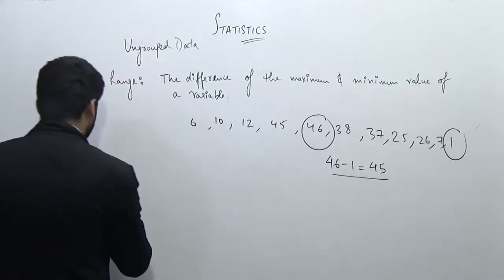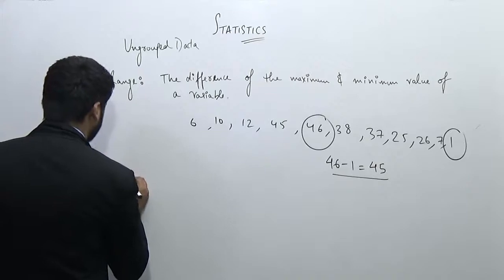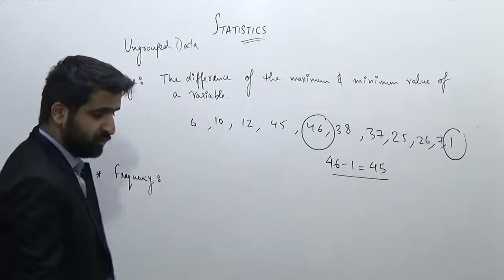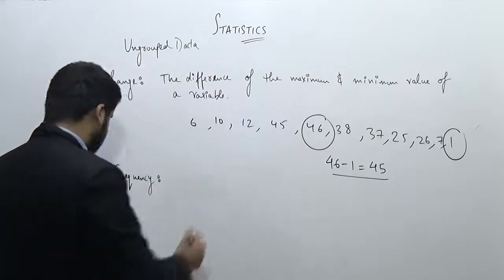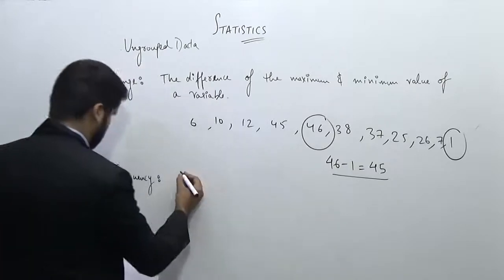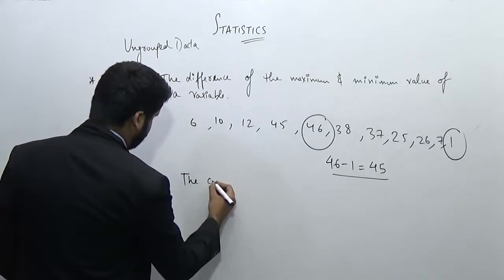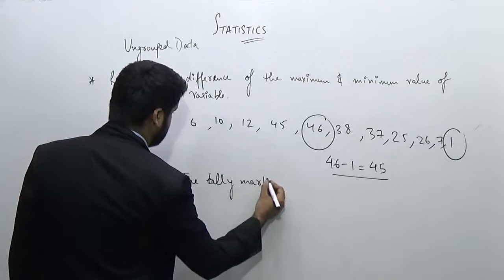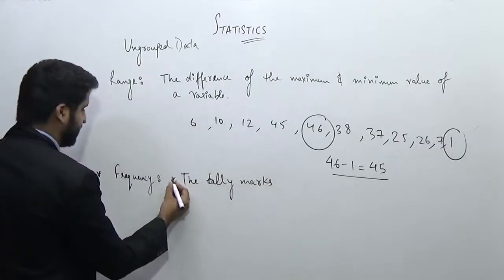And let's also write the next definition, which is frequency. Now understand the concept of frequency. This is the number of observations, or you can write this like this also, the tally marks. The tally marks, this can be the first definition.